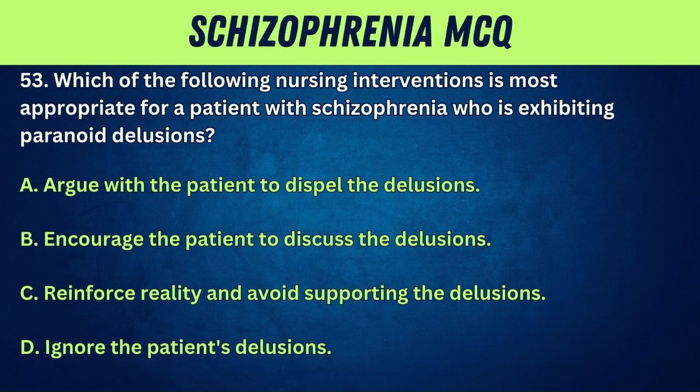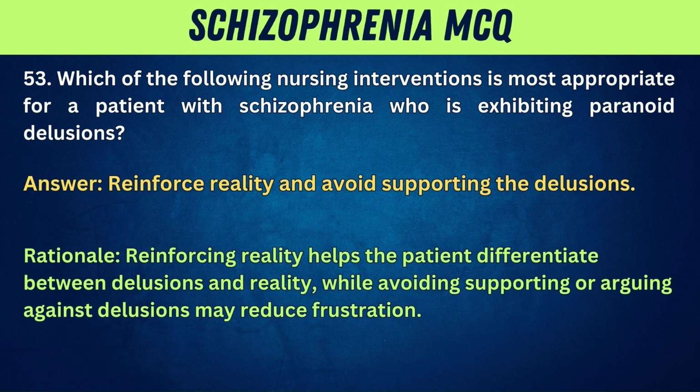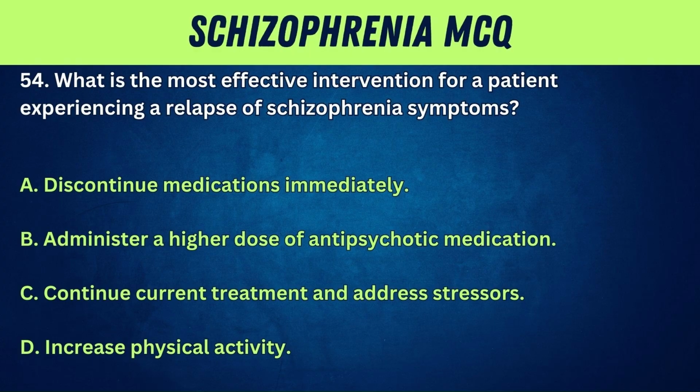53. Which of the following nursing interventions is most appropriate for a patient with schizophrenia who is exhibiting paranoid delusions? A. Argue with the patient to dispel the delusions. B. Encourage the patient to discuss the delusions. C. Reinforce reality and avoid supporting the delusions. D. Ignore the patient's delusions. Answer: Reinforce reality and avoid supporting the delusions. Rationale: Reinforcing reality helps the patient differentiate between delusions and reality, while avoiding supporting or arguing against delusions may reduce frustration.